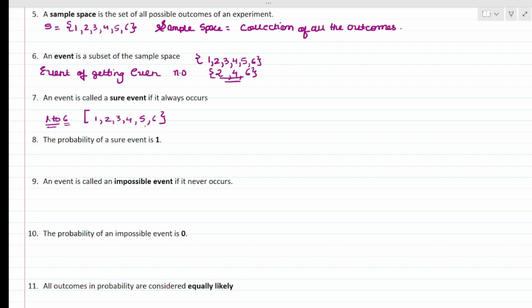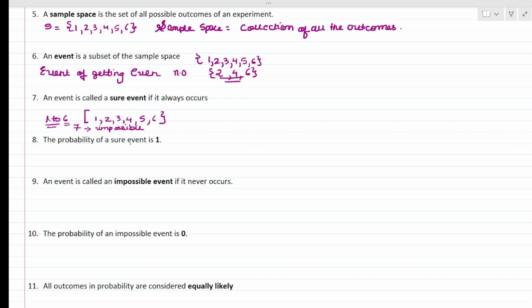It is a sure event. If they would have asked, find the probability of getting 7, 7 is not a number on our dice. So this becomes your impossible event, because 7 does not come on the dice.